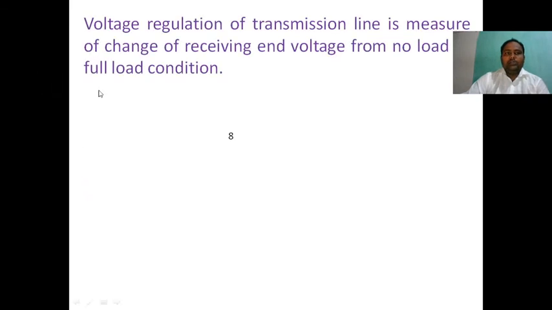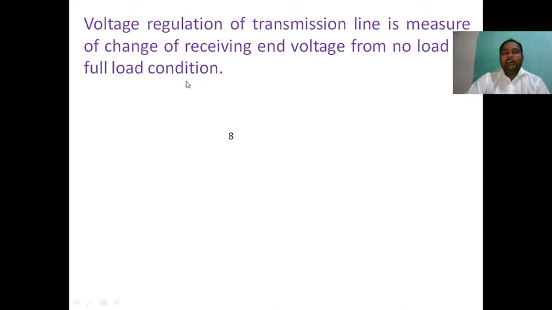Please note that the voltage regulation of a transmission line measures the change of receiving end voltage from no load to full load condition.